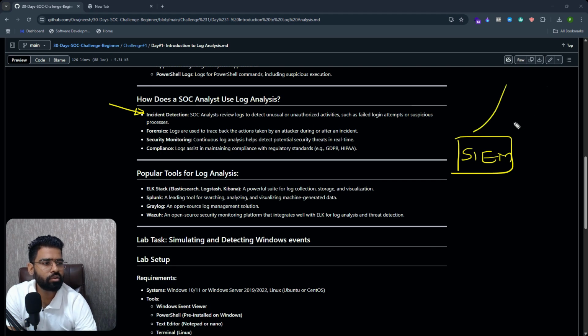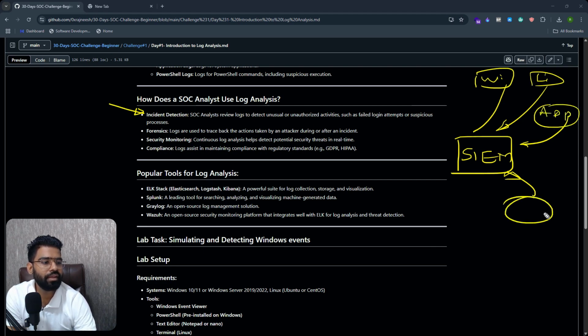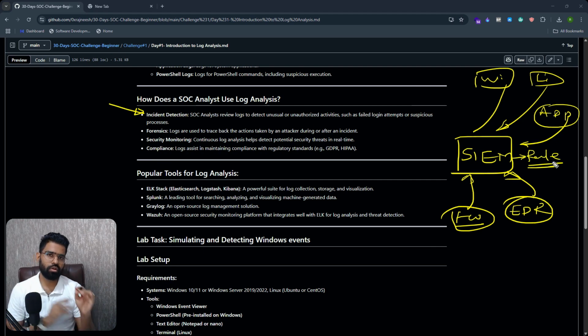In the SIEM, we collect all the logs from different machines, maybe endpoints like Windows or Linux machines, different applications, or security solutions like EDR and antivirus, everything from the network, maybe firewall logs as well. Once you get all the events on the SIEM solution, then you create a rule. If any rule matches with the existing events or logs, it will generate an alert. I hope that was clear, right? So that gets triggered, and that's how you create an incident.